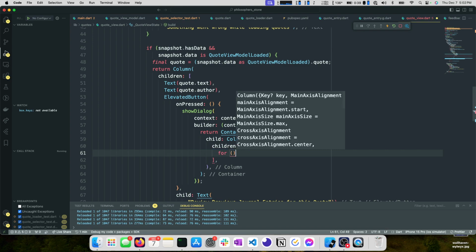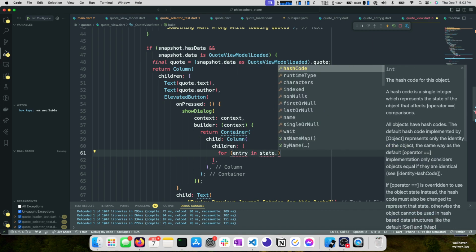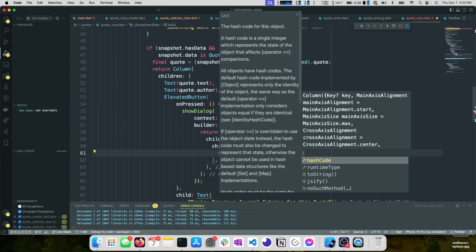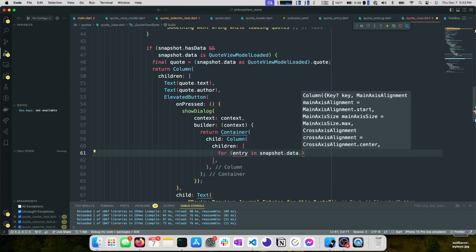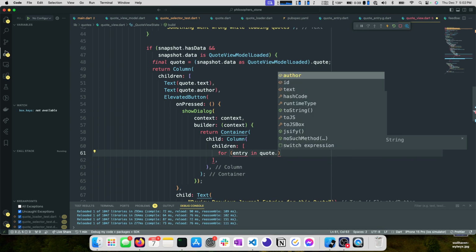But we can say for entry in state. Oh, sorry, snapshot.data dot, changing this. Sorry, we have quote defined up here, snapshot.data.